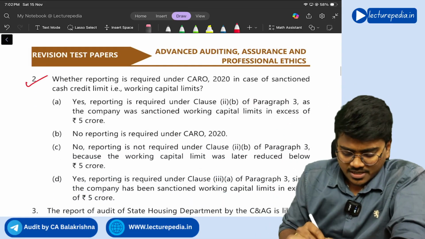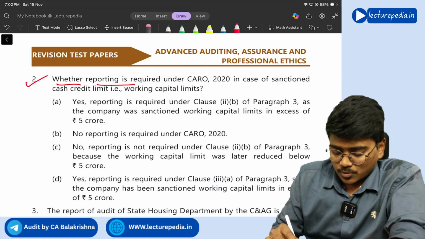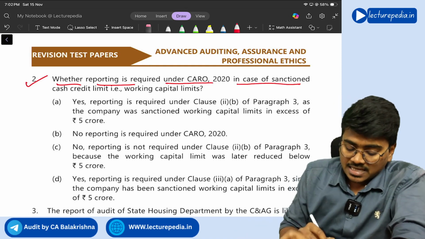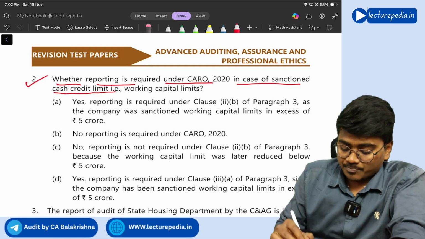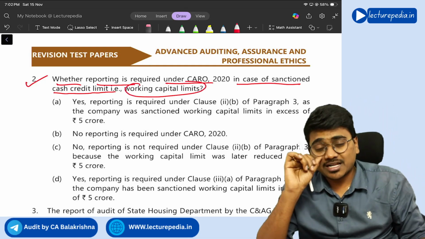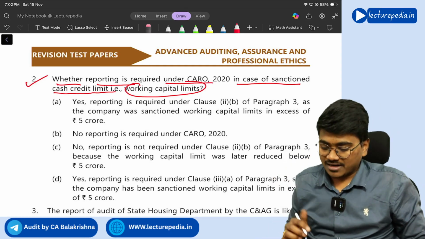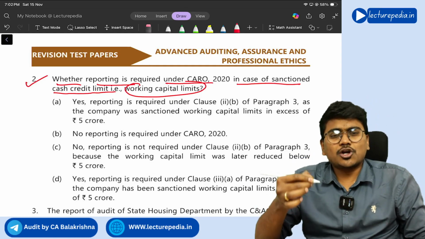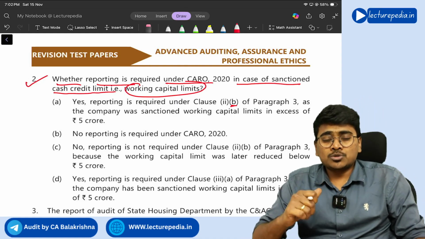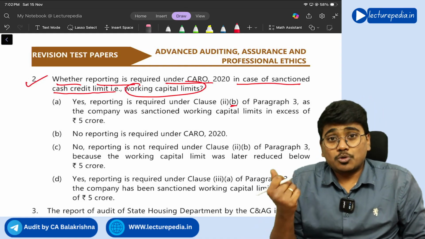Next, second MCQ: whether reporting is required under CARO 2020 in case of sanctioned cash credit limit, that is working capital limits. Here, yes, reporting is required under clause 2, specifically clause 2 subclause B, because the amount of working capital loan is more than 5 crore.